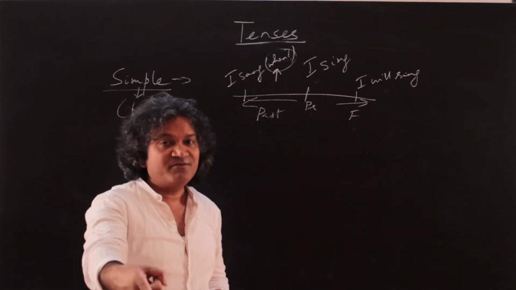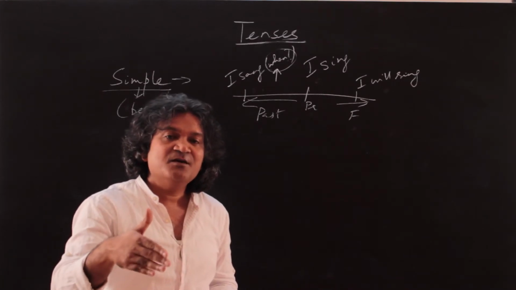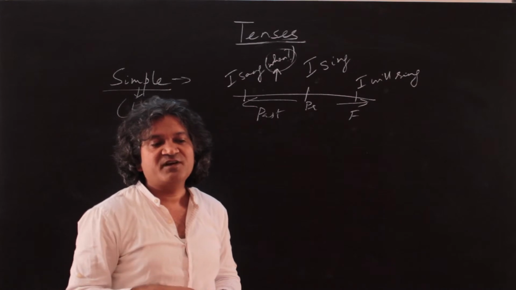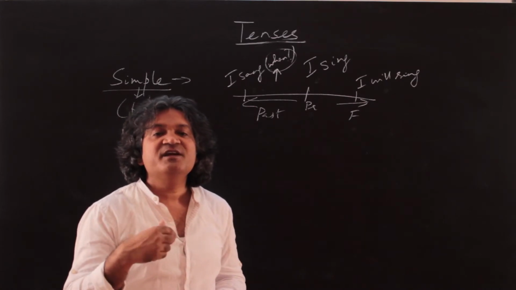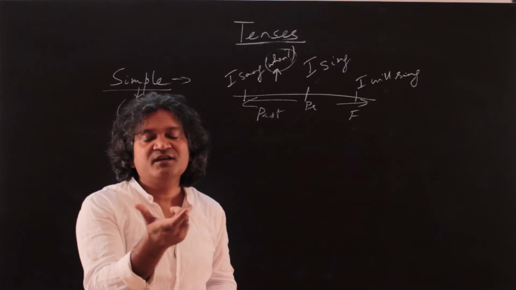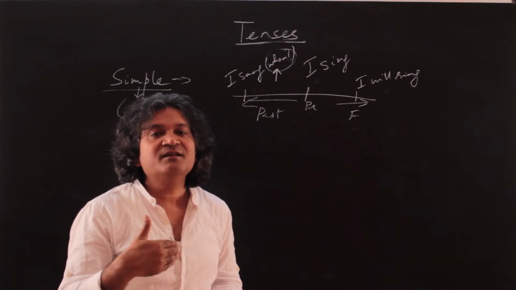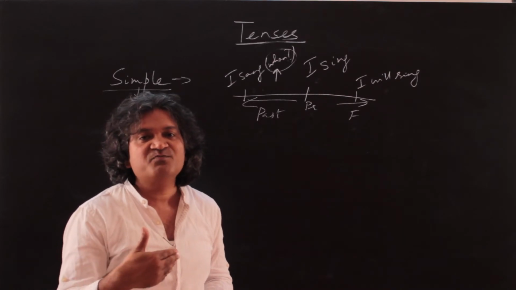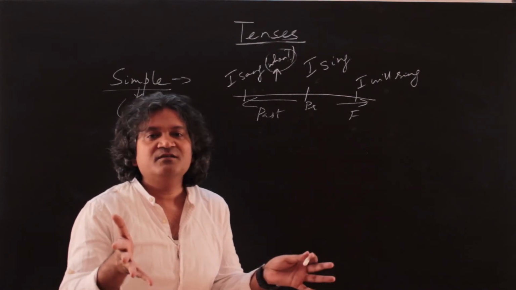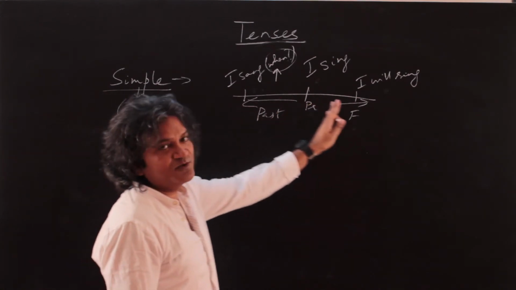One, I'm saying that it'll leave at 5 p.m. tomorrow. Second, I am saying that that is what it always does, meaning that is the schedule of the train, that is the timetable. It always leaves at 5 p.m. Tomorrow it's going to leave at 5 p.m. Compare this with the sentence, the train will leave at 5 p.m. tomorrow. Now, it may or may not mean that that's the usual thing. In fact, chances are that you're saying the train will leave at 5 p.m. tomorrow because you're trying to imply that there's a change in its schedule. Tomorrow it's going to leave at 5 p.m., whereas it may not be the usual schedule. Whereas if you say the train leaves at 5 p.m. tomorrow, you're saying that's what it always does.